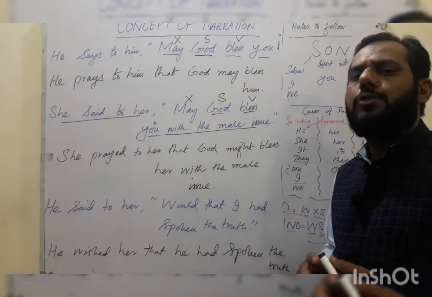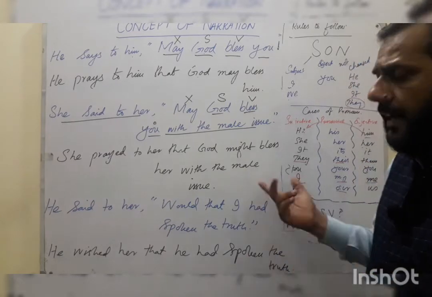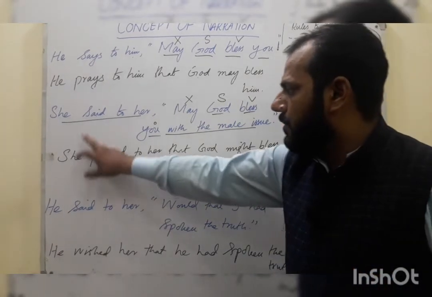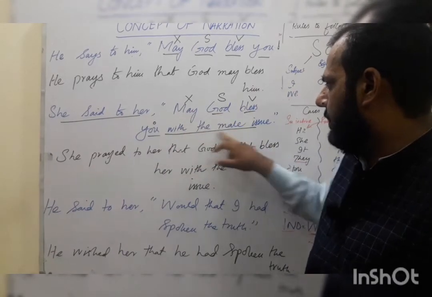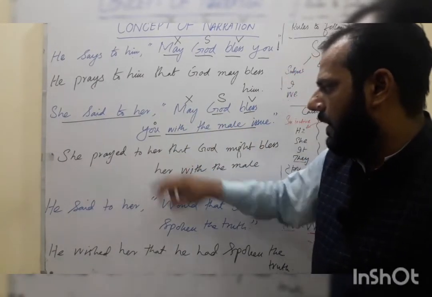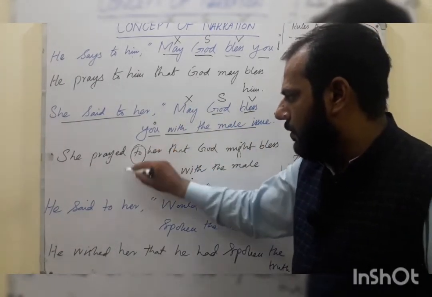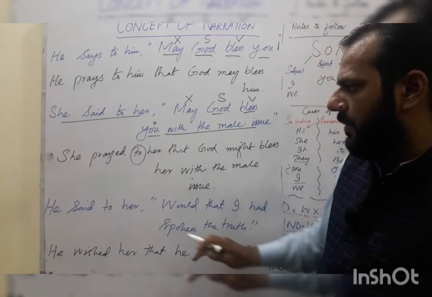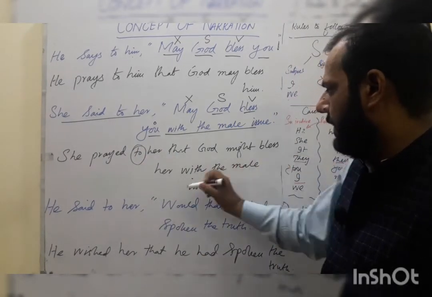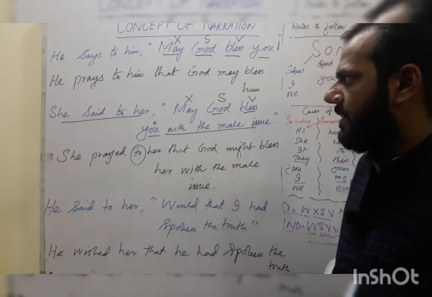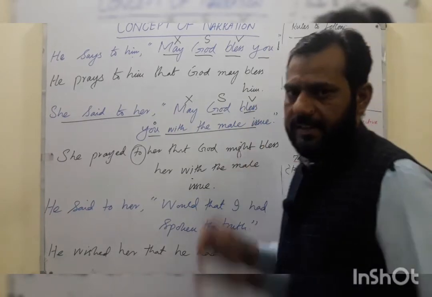Okay, with the male issue means son. It is a kind of issue. So that's why she said to her, may God bless you with a male issue. So she prayed to her, or she prayed her. The bracket means you don't want to use it, it's okay. She prayed her that God might bless her with the male issue. This is the way to convert the obligatory sentences.